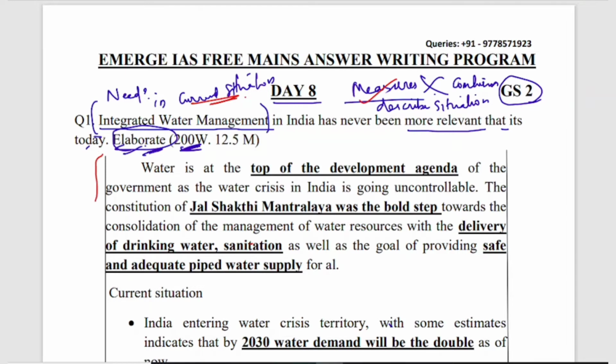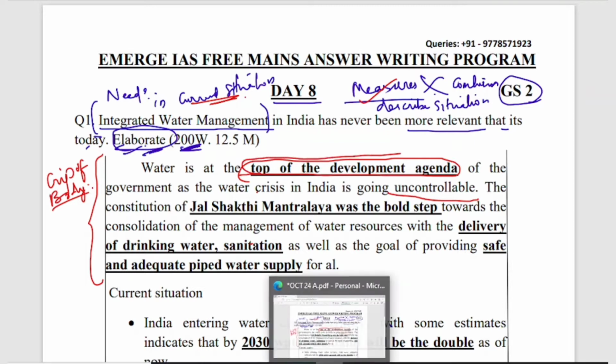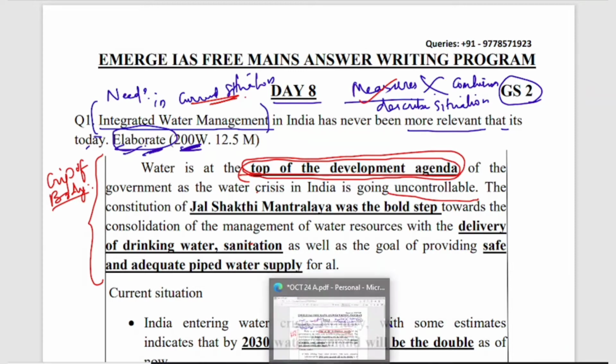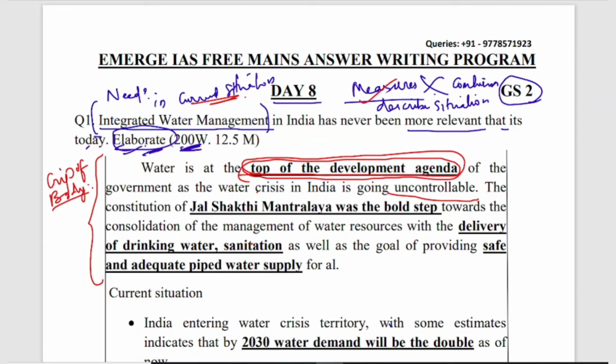The introduction part must contain the crux of the water level or the water crisis that India has, and what the government's view on that is. Here, see this: water is at the top of the development agenda of the government, as the water crisis in India is going to be uncontrollable. In the first line of the introduction itself I have mentioned that water is at the top of the development agenda, apart from developments of science and technology or anything else. We have to focus on water management because the current water crisis in India is going to be uncontrollable.